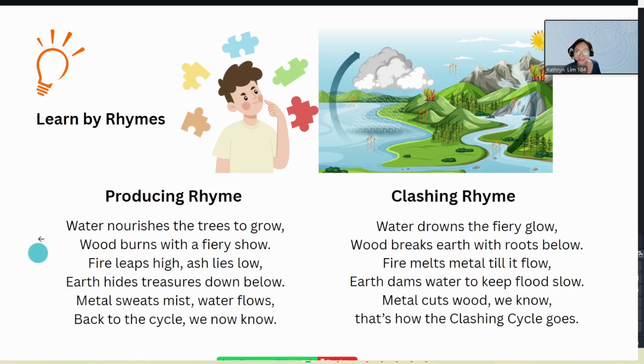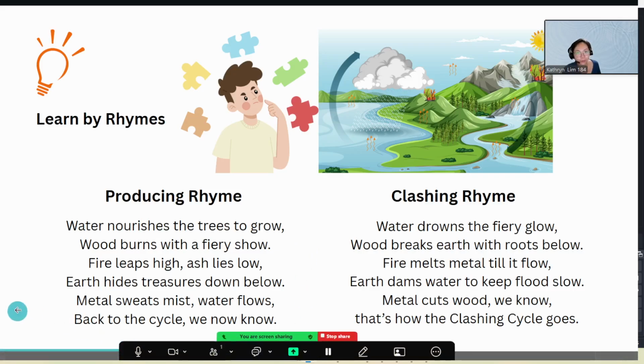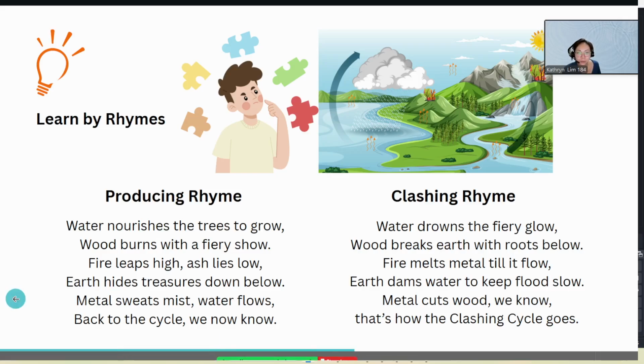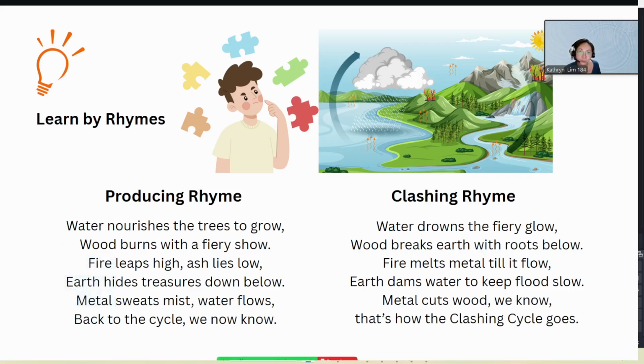The producing rhyme says: water nourish a tree to grow, wood burn with a fiery show. Fire leaps high, ashes lie low. Earth hides treasure down below. Metal sweat mist, water flows. Back to the cycle we now know.